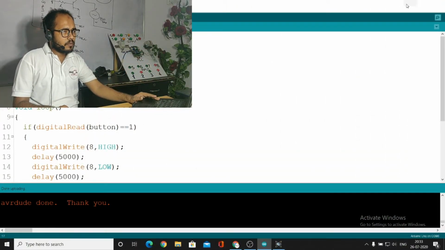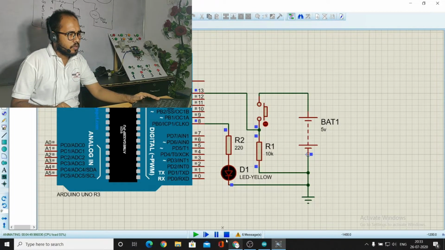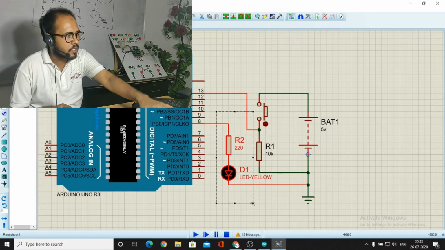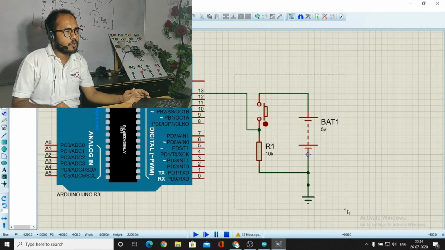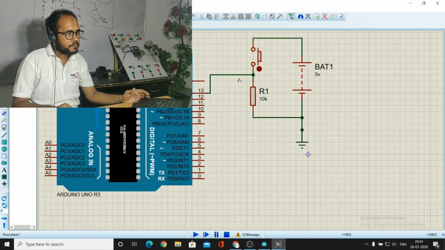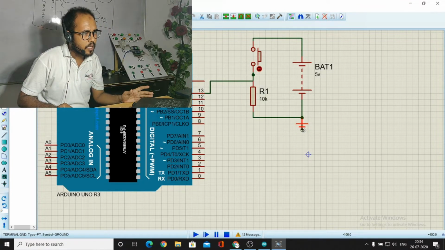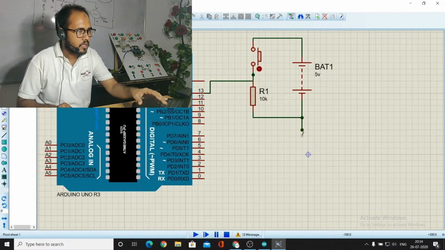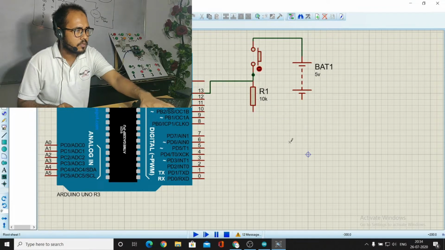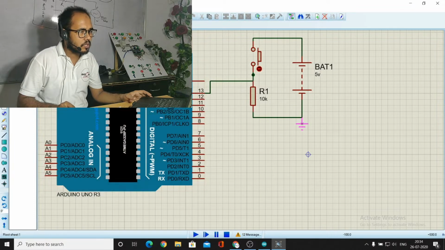Now you could see here we are going to make changes in the schematic. In the schematic only we are going to change. We have to remove this one from here, and now the button must be shifted upward. Now you can see, we should connect this one here, and I'm just going to delete this. Delete this one, and also this. Now we have to connect it to this one carefully, and it must have the ground connected.